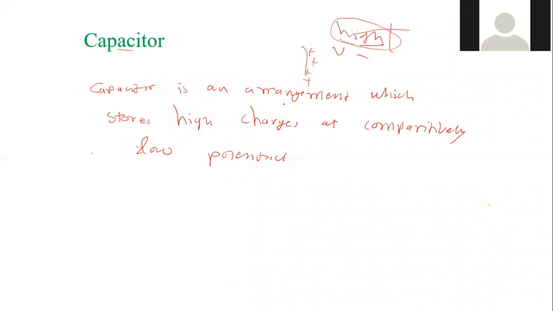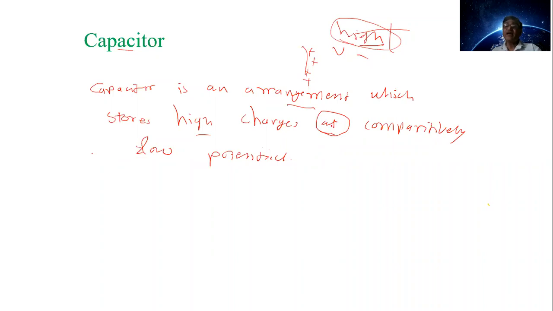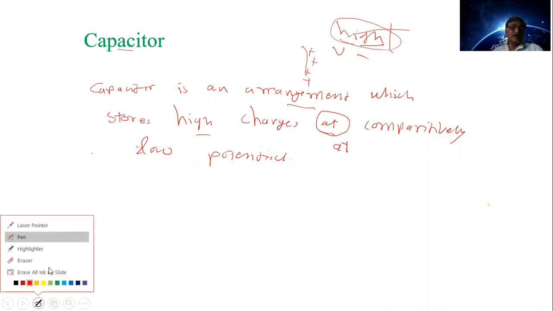The arrangement which stores high charges at comparatively low potential is called a capacitor. It is not "and", it is "at". We know that this capacitor stores the high charges, but at comparatively low potential.